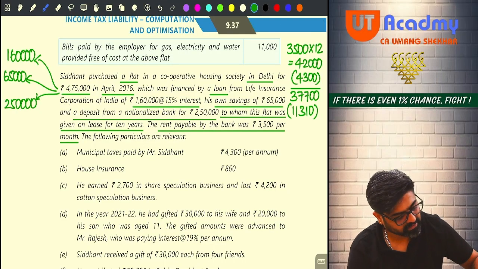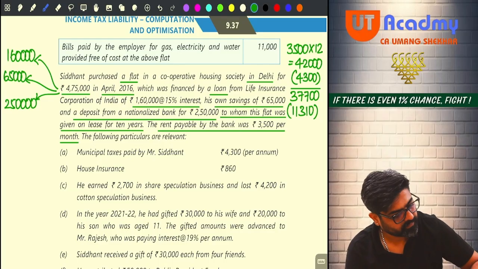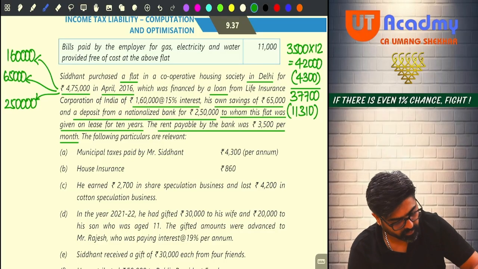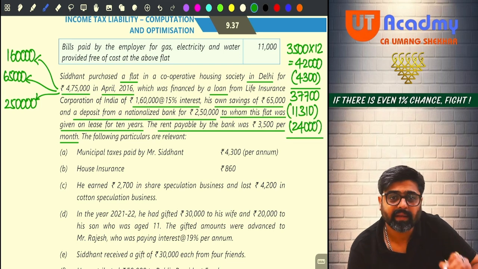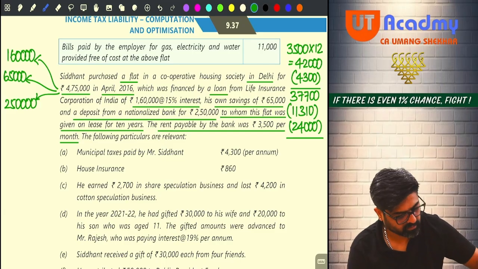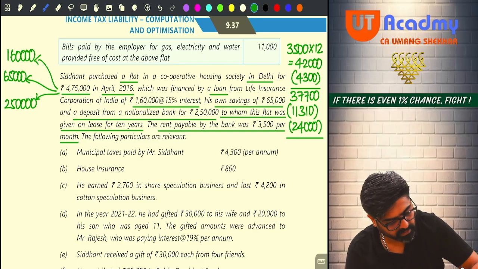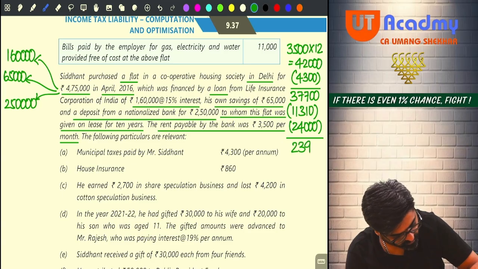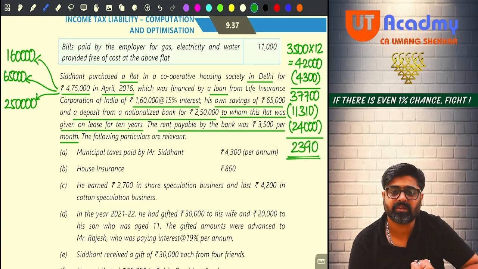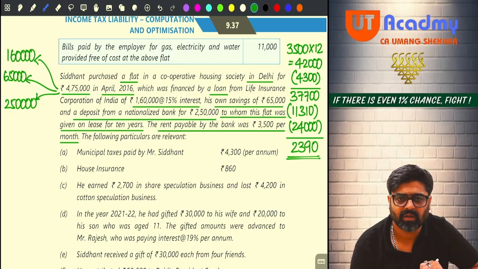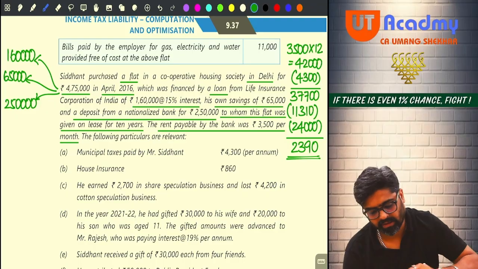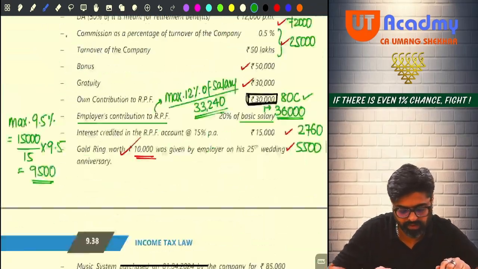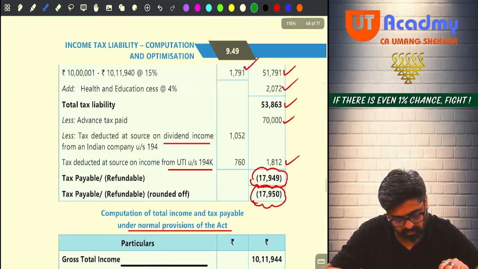So 1,60,000 into 15% will be 24,000. Getting it or not? So if you reduce this, 37,700 minus 11,310 minus 24,000, you are going to get 2,390 taxable income from house property. Please check this once. Same answer is there or not? We have not committed mistakes anywhere, no? Please check. 2,390 should be your final house property income.